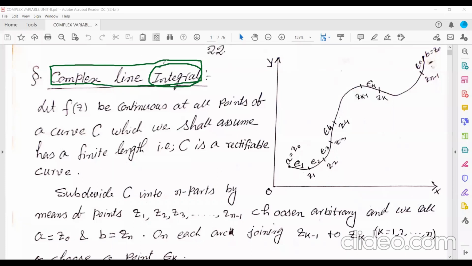What is the geometrical meaning of integration?